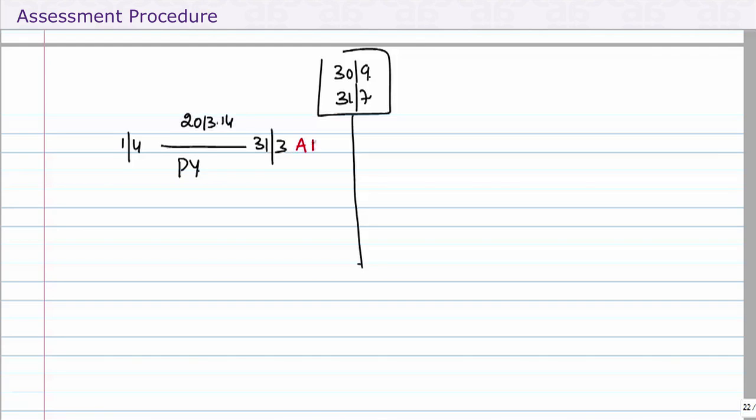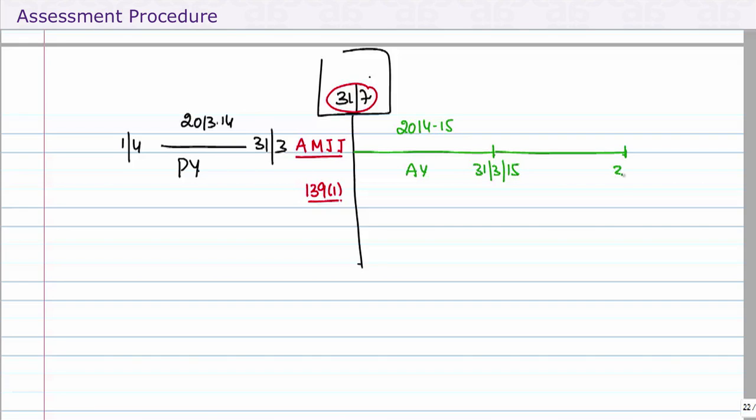Therefore, we have April, May, June and July. I'm assuming the due date to be 31st of July. Any return filed over here is a return under 139(1). The belated return can be filed within 1 year from the end of the relevant assessment year. So we have assessment year 2014-15 ending on 31st March 15. One more year, 31st March 16.